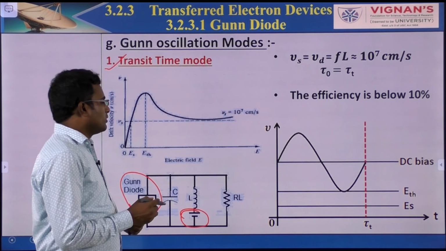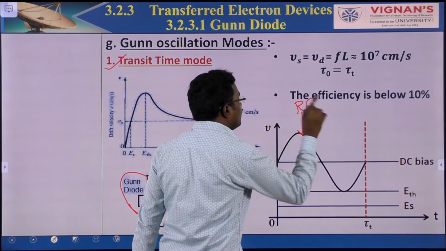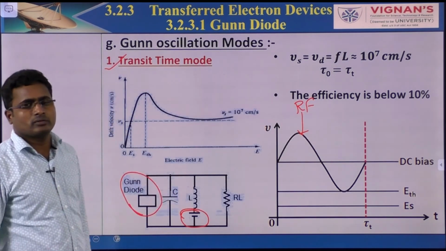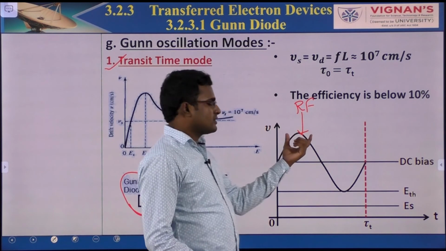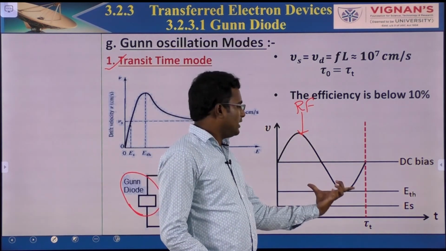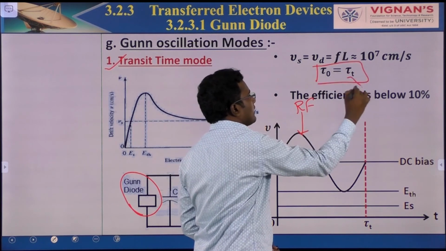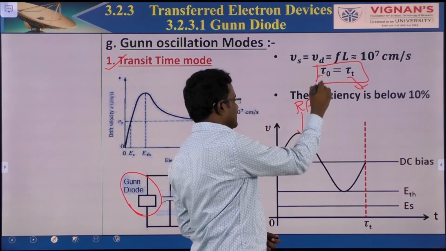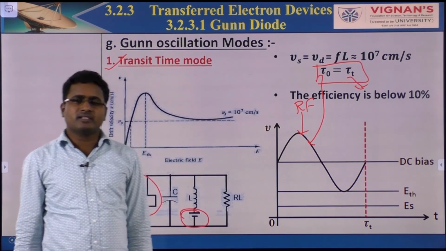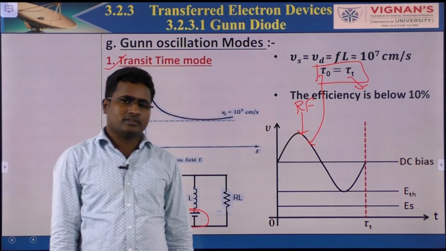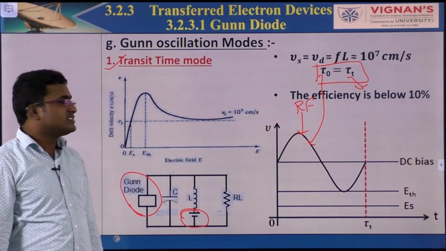Let's say this is the RF oscillation due to the RLC circuit. If this oscillation time period τ0 equals the transit time τt, then the mode is called the transit time mode.